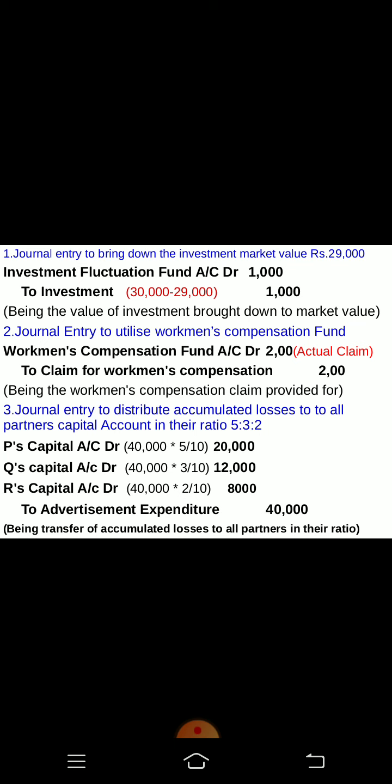Now we can distribute the remaining amount to partners, that is accumulated losses. It has come as advertisement expenditure, we are distributing accumulated losses. So as we discussed, partners' capital accounts debit for advertisement expenditure in the old ratio.